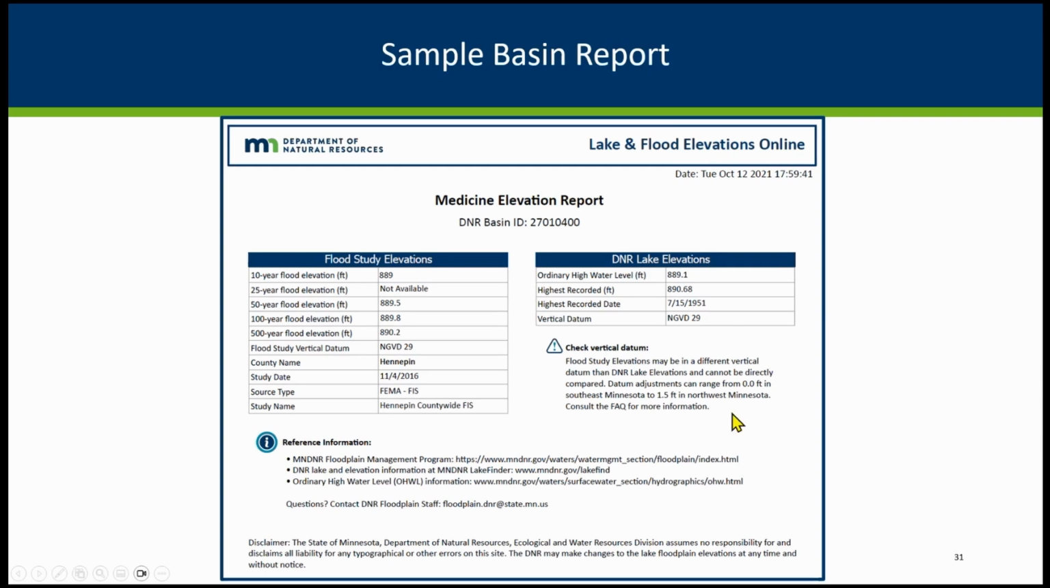If you click on that, you'll get a report like this that shows a nice summary of the flood study elevations if they're available for that basin, and those DNR lake elevations, the ordinary high, highest recorded information, and the reminder that the vertical datum may be different and to be aware of that.